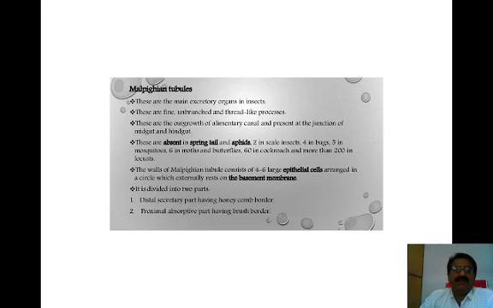The number of Malpighian tubules varies. In the springtail insect there are no Malpighian tubules at all, whereas in aphids there are 2 Malpighian tubules.